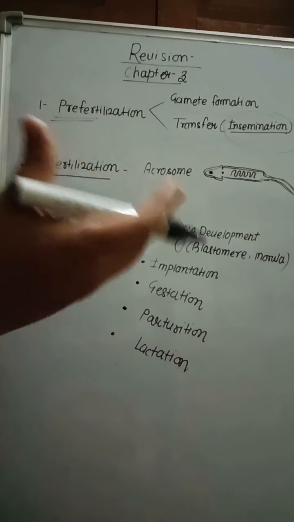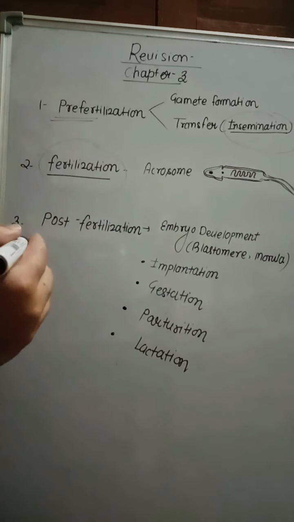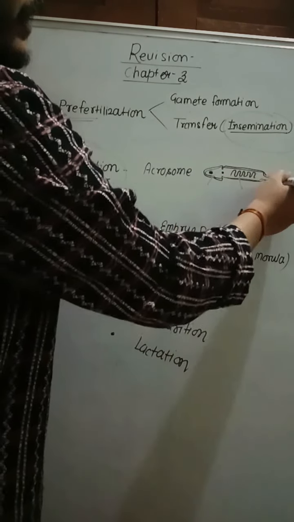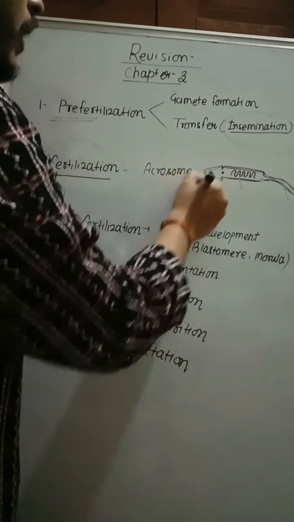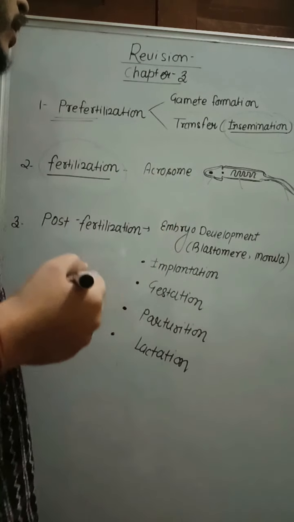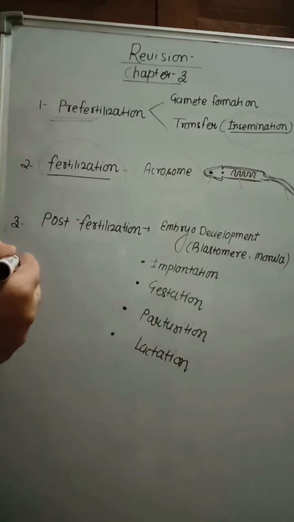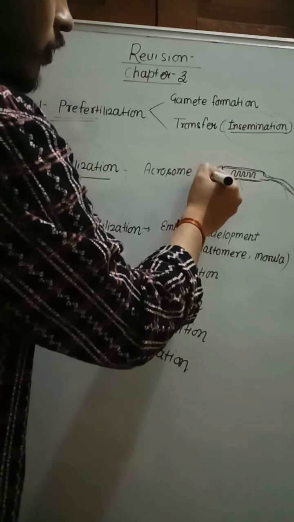simultaneously when sperm and ovum meet together, then fertilization takes place. When we see the structure of sperm, it has three parts: head piece, middle piece and tail piece. The head region contains a cap-like structure called acrosome. What is its function? The acrosome contains proteolytic enzyme which helps to dissolve the wall of the ovum and initiate the process of fertilization. So it dissolves the wall of the ovum and fertilization takes place.